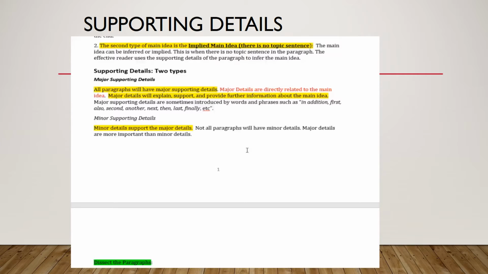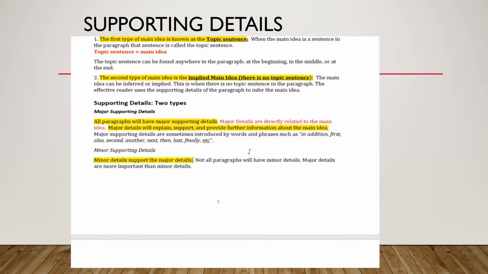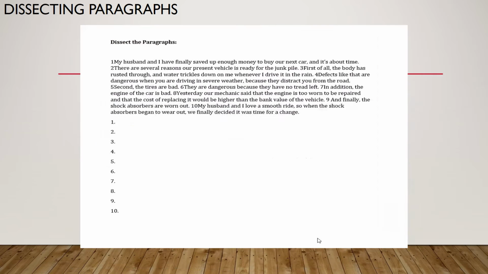We also have what we call minor supporting details. Minor supporting details support major details. Not all paragraphs will have minor details. And major details are more important than minor details. So you guys study this. Click on the next slide to do a little practice in finding topics, main idea, and major and minor supporting details.